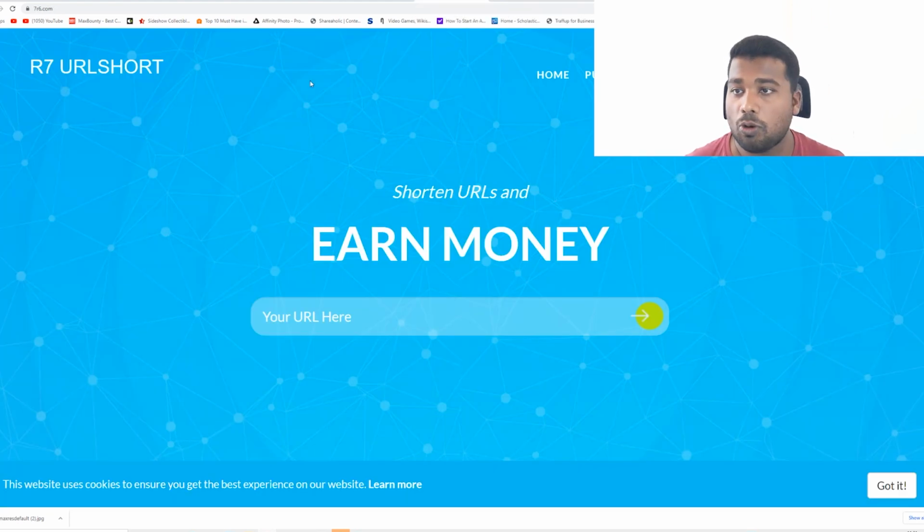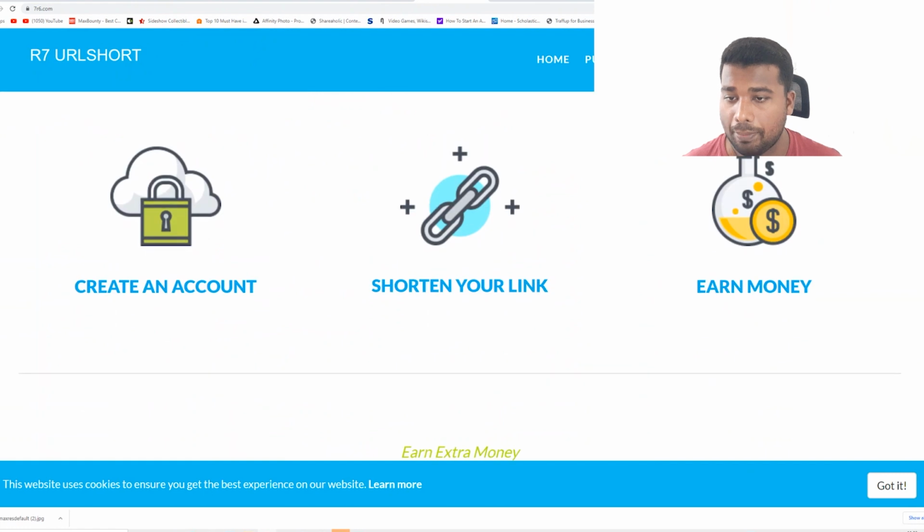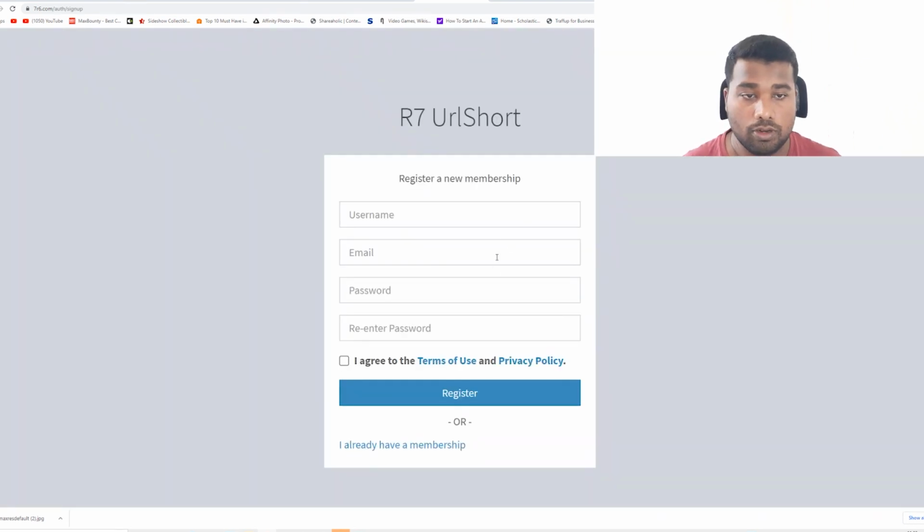So this website is called R7 URL short. Its URL is 7r6.com. There's a link in the description. Go and click that. Basically what happens is you create an account, shorten the link and share the link, you earn money. So whenever people click that link, they will play the advertisement and you get paid for that. Now I'm going to walk you through how you can create an account with it. Click this sign up button on top of it, and you're going to fill this information like username, email and password, and retype that password.